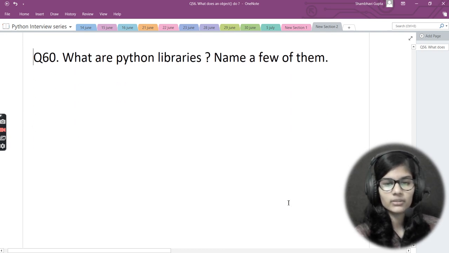Now my last question that we'll be seeing is, what are Python libraries? Name a few of them. Now I'll be naming a few of the Python libraries.